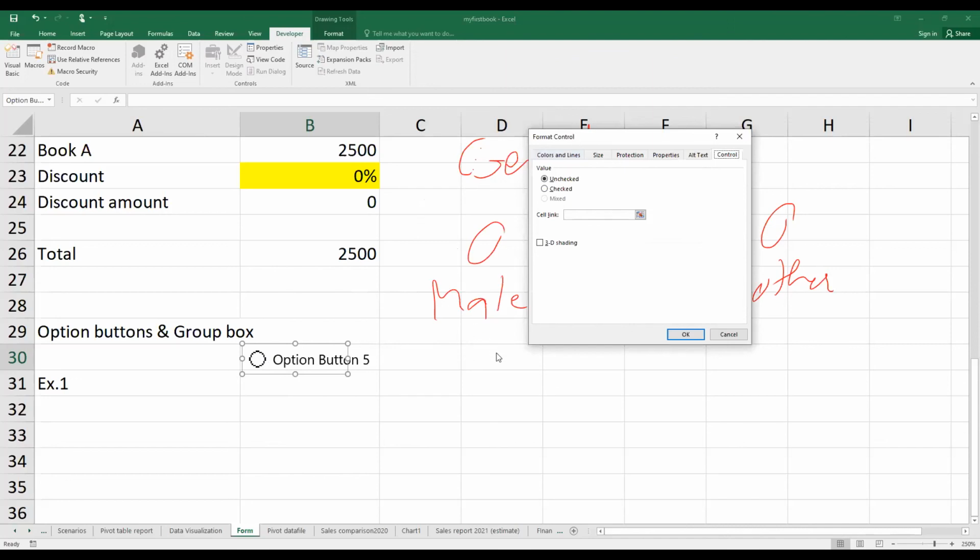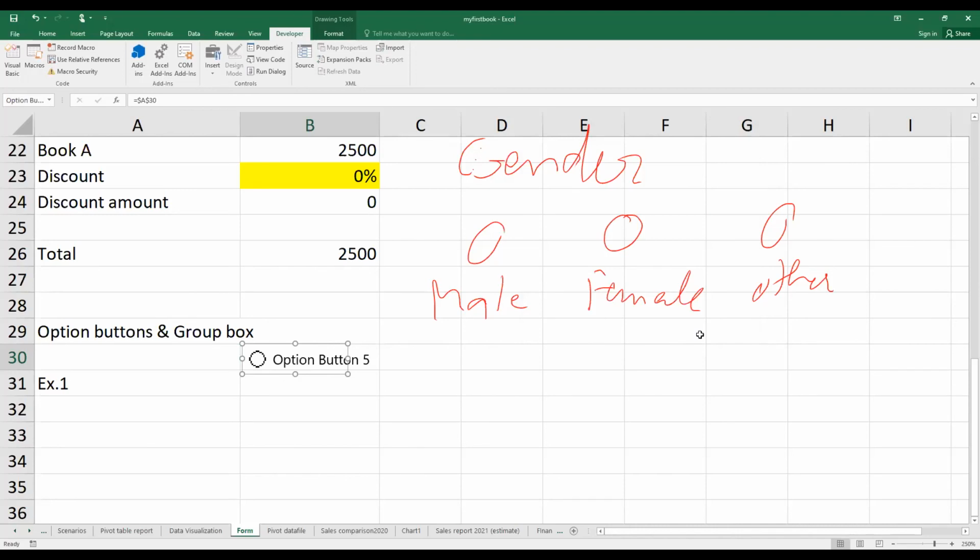Everyone, you just choose one cell as a cell link for this option button. For example, I choose A30 in front of my option button as a cell link. I just click OK first. Now everyone just try to create your second option button: go to Insert in the Developer tab, go to option button and create another one.